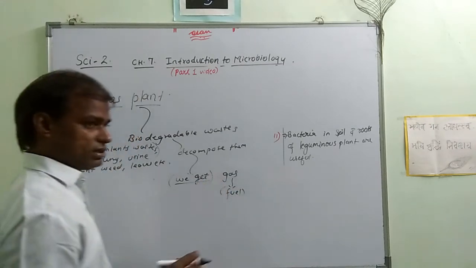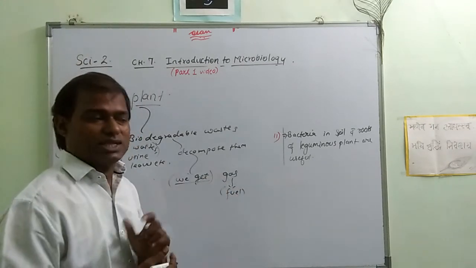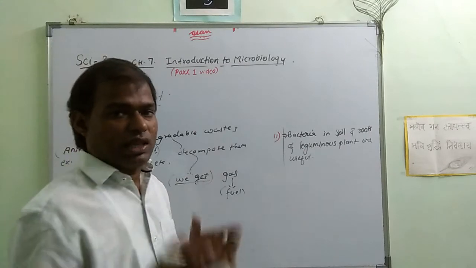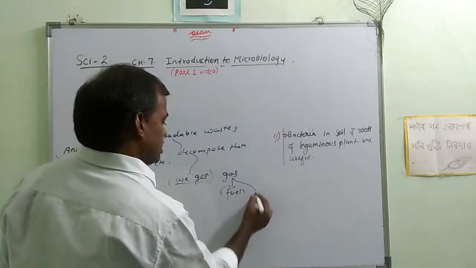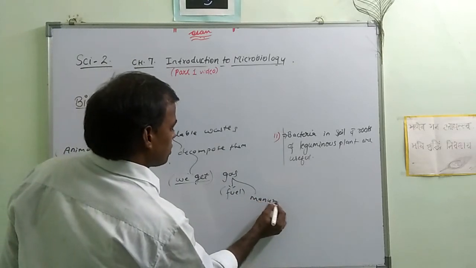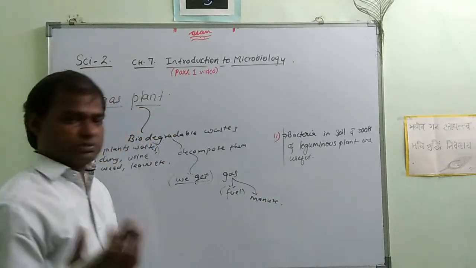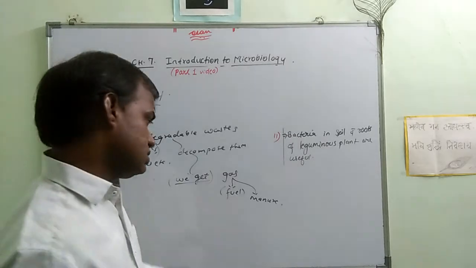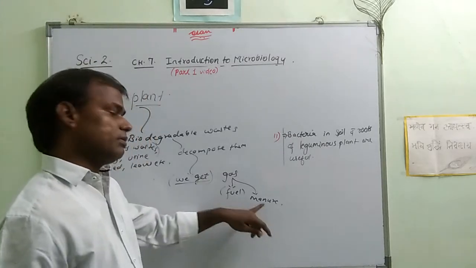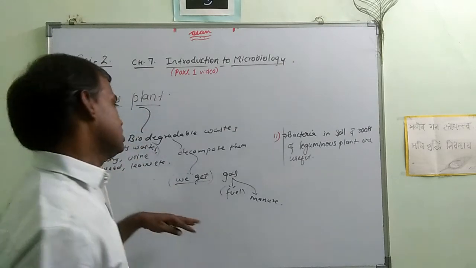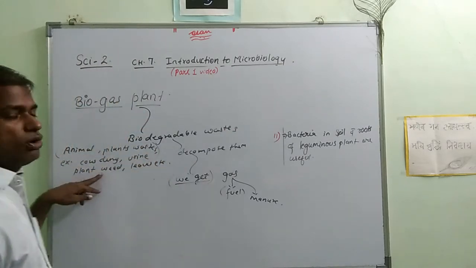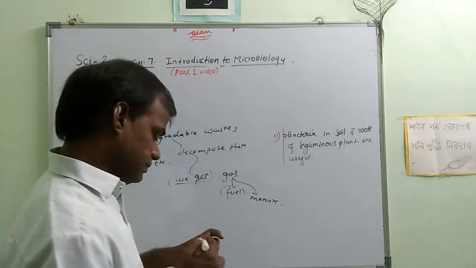We also get the remains, the extra material left inside the tank. It is also taken out and used as manure, like fertilizers in farms. So useful fuel and manure are obtained from a biogas plant after decomposition of this biodegradable waste.